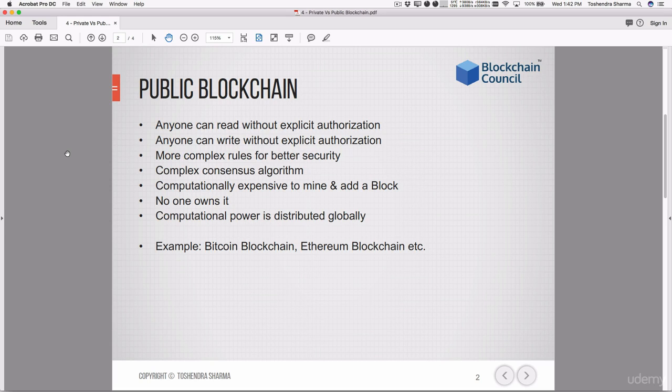And also, for public blockchains, it is very important that the computational power is distributed globally without any major focus in any particular geographical location. The reason is that in case a government decided to shut down all the miners for some reason, or some natural problems occurred, this should not affect the entire network. So the idea is to make sure that everybody owns a chunk of it and they are all distributed across the globe. Shutting down everything at the same time would mean the end of the world. So we are already doomed. So we should not be worried about the blockchain.